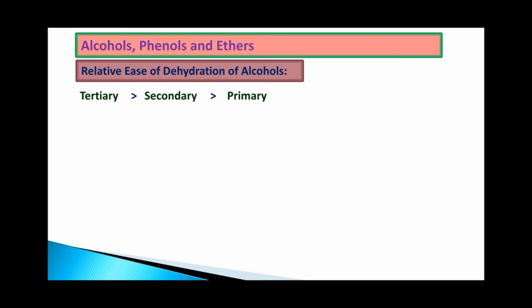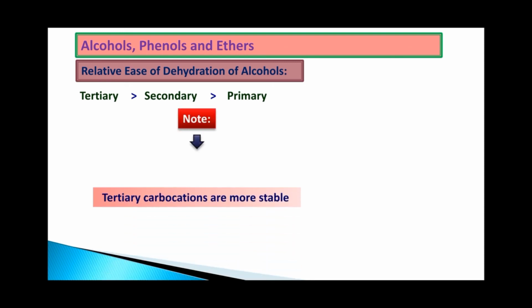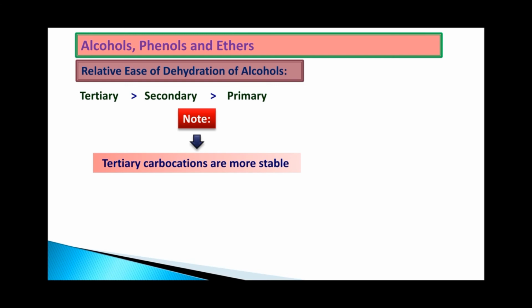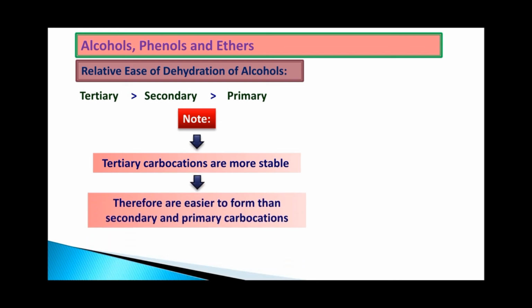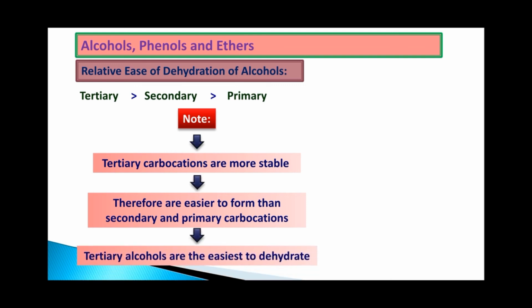The main reason for this is that tertiary carbocations are more stable than secondary, which are more stable than primary. Hence, tertiary carbocations are more stable. They are easier to form than the secondary and primary. Hence, tertiary alcohols are easiest to dehydrate compared to secondary and primary.